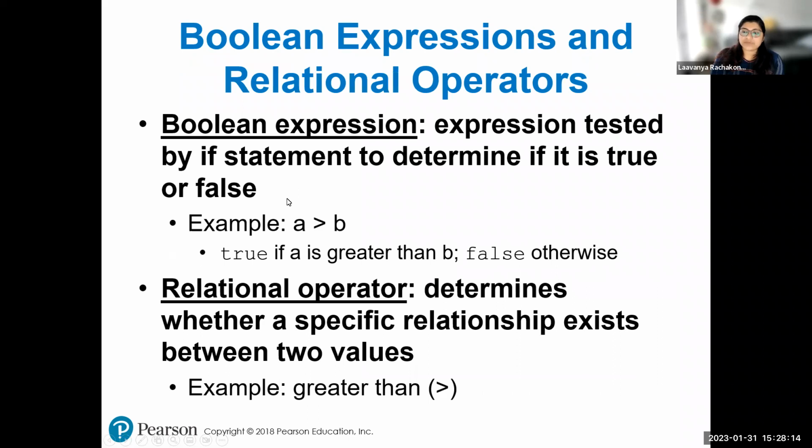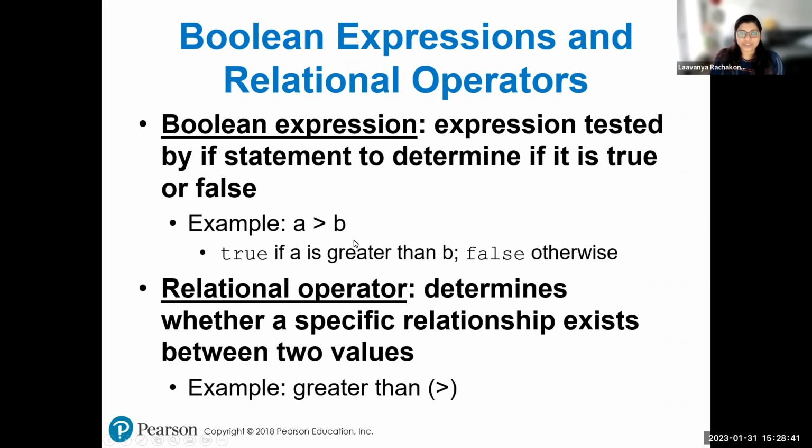So here, generally when we are talking about conditions, we have conditions by using Boolean expressions, which use relational operators. Relational operators are nothing but operators which determine a specific relationship between two different operands. For example, here it is A greater than B. If we are using this as a condition, and A is 5 and let's say B is 3.